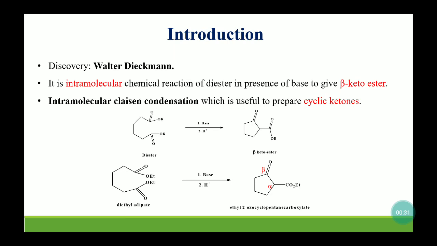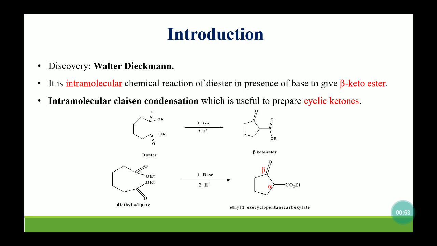So now, what is a Claisen condensation reaction? In the Claisen condensation reaction, two ester molecules, or one ester molecule with a keto compound, react in the presence of basic media to give beta keto esters or beta diketones. So it is a modification of Claisen condensation.